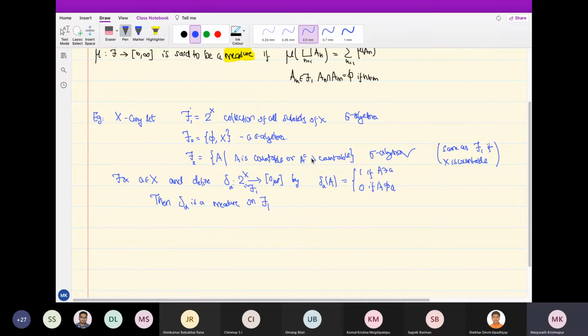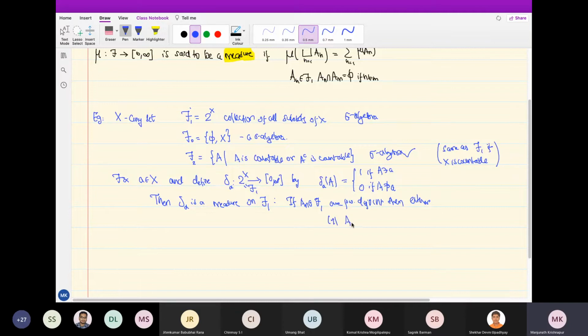Delta A is a measure on F1. Why? Well, it is quite easy. Take sets A_n in F1, so they are just subsets of X, which are pairwise disjoint. Then there are two possibilities.